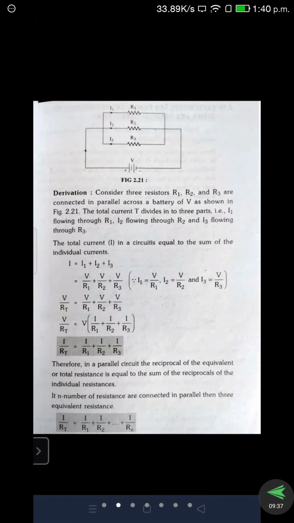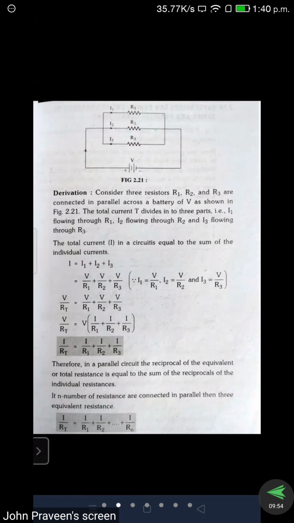So first we find out the I1 value, I2 value and I3 value. According to Ohm's law, we know that I is equal to V by R. That is a basic formula. So instead of that, we assume I1, I2, I3, and instead of resistances, we assume R1, R2, R3.